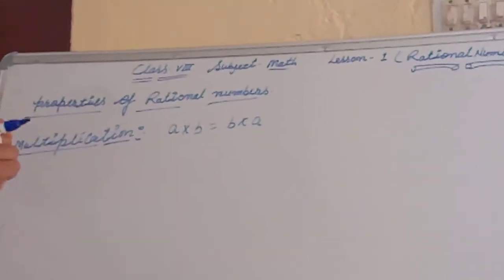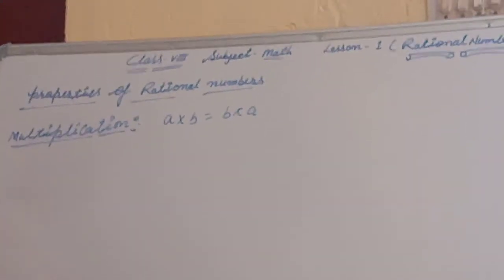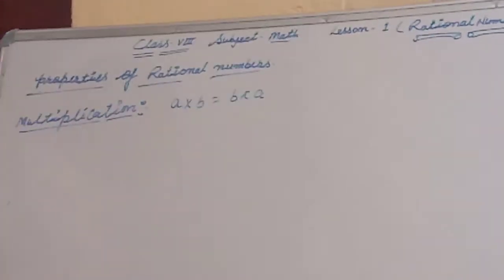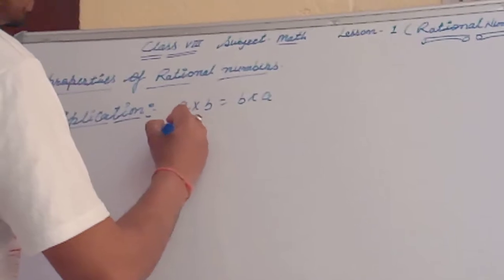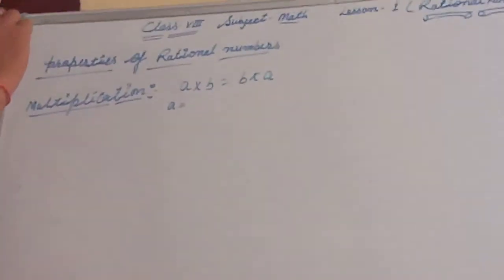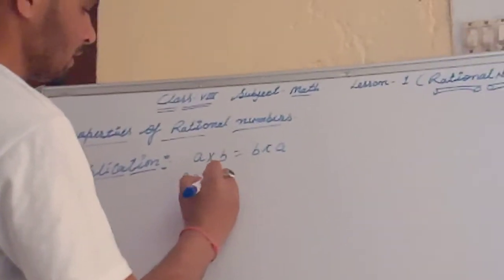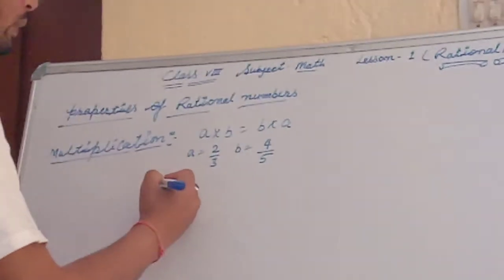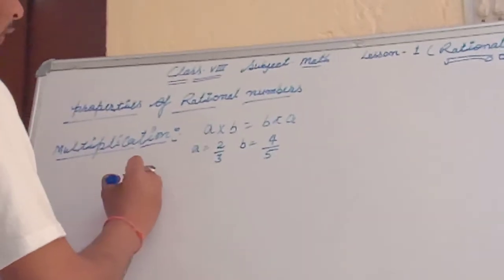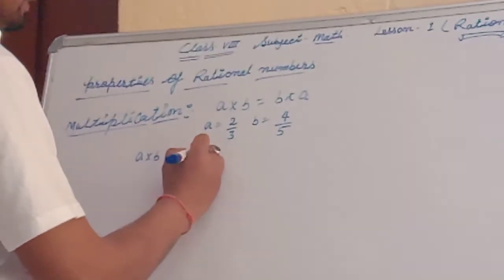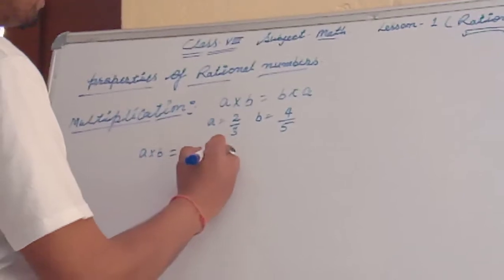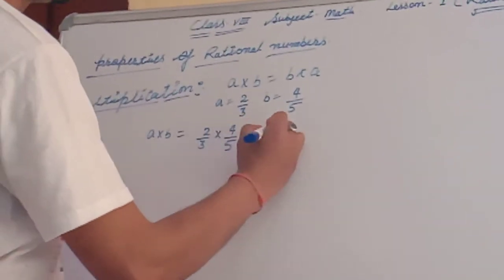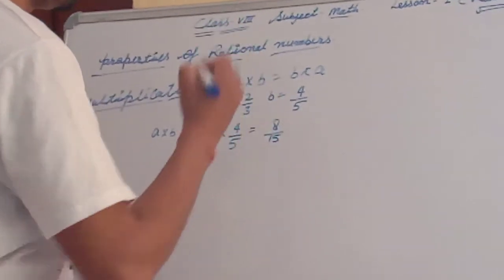The commutative property with multiplication: a cross b is equal to b cross a. For example, here a is equal to 2 upon 3, same example, and b is equal to 4 upon 5. Then look here, a cross b. First of all, the left hand side: 2 upon 3 into 4 upon 5. Then 4 twos are 8 and 3 fives are 15.